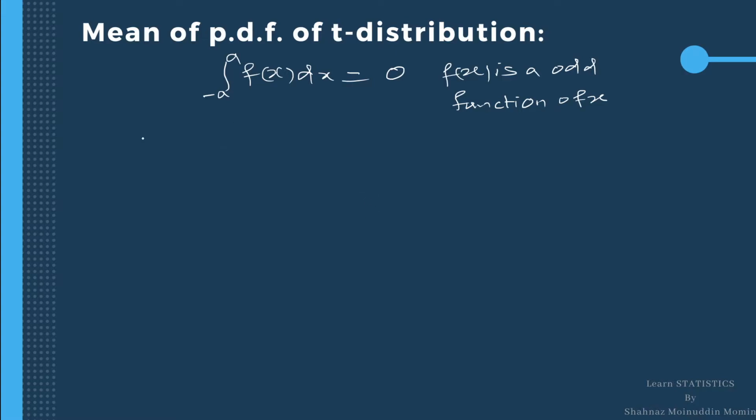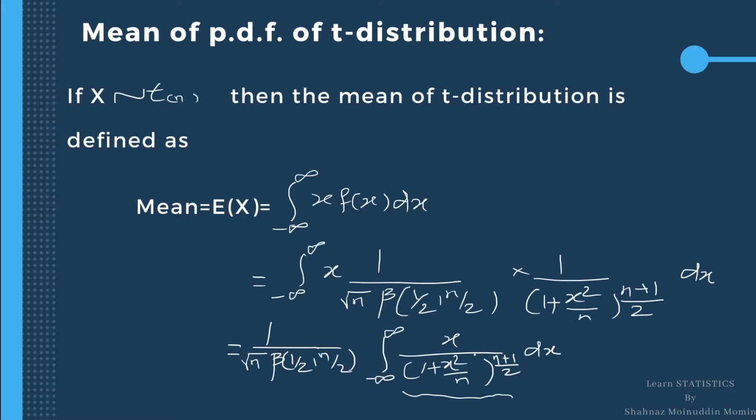In this case, our integrand x upon 1 plus x square by n is odd, so integration minus infinity to infinity x by 1 plus x square by n raised to n plus 1 by 2 is 0.